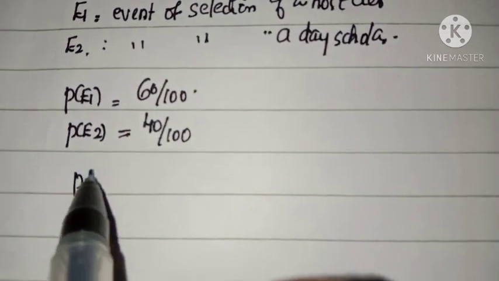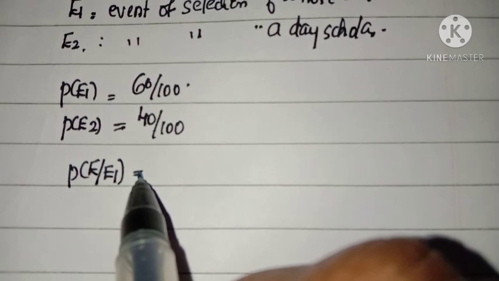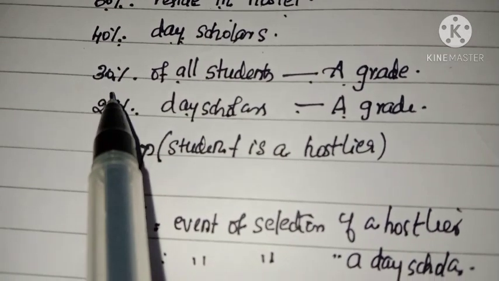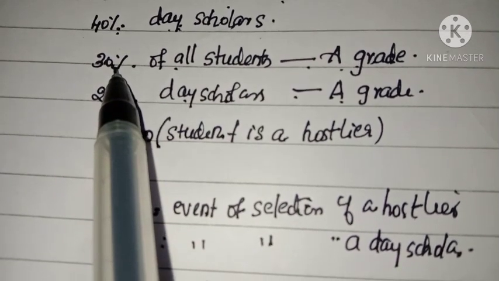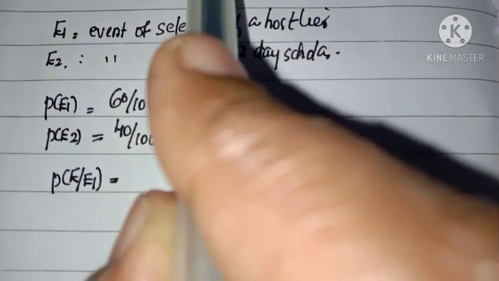Now P of E given E1. Here 30% of students attain A grade in their examination.